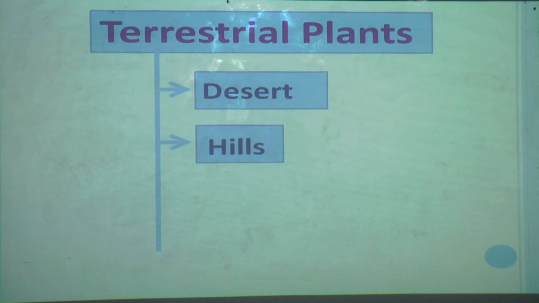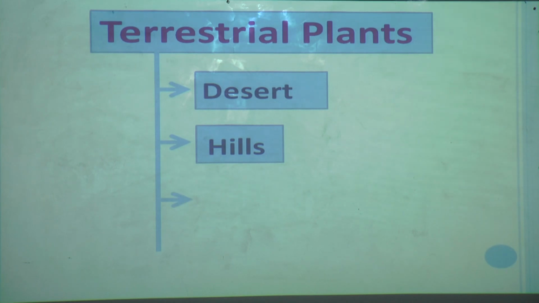Those are called deciduous plants, and new leaves grow in spring. So you know evergreen plants and deciduous plants. The deciduous plants in the hills shed their leaves in the winter season.